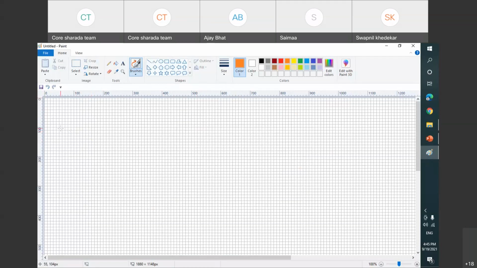So now let me write mishth. How do we write it now? It can be written three ways. Sh and th, this is also correct.